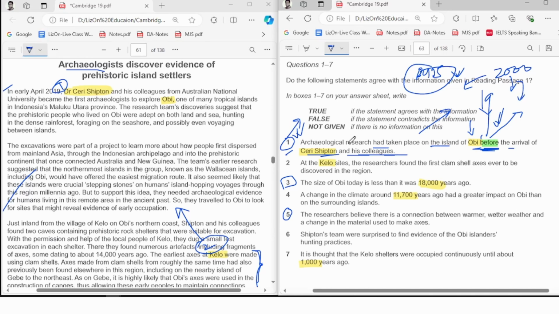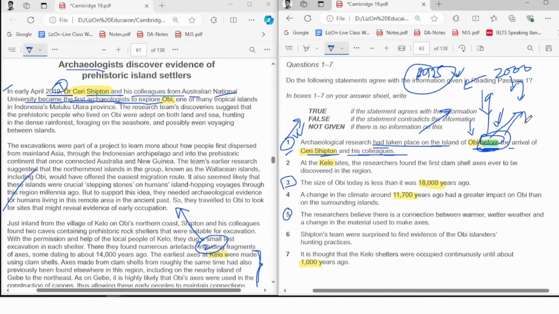So they're saying, see, in early 2019 Dr. X and his colleagues from Australian National University became the first archaeologists to explore Y. So they were the first, which means there was no archaeological research before they came.